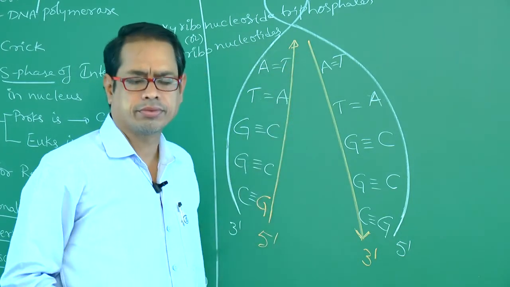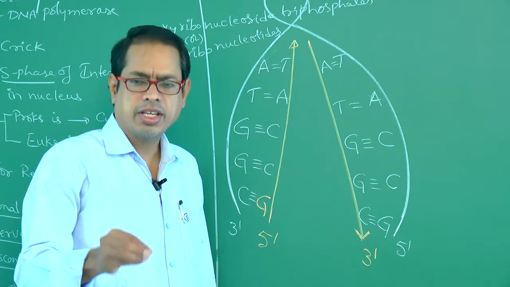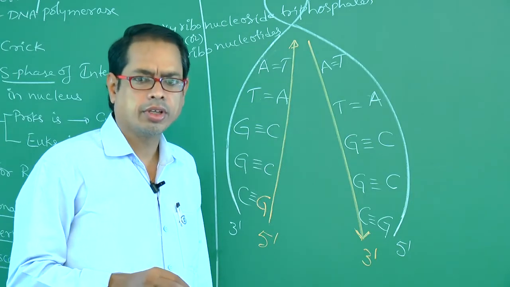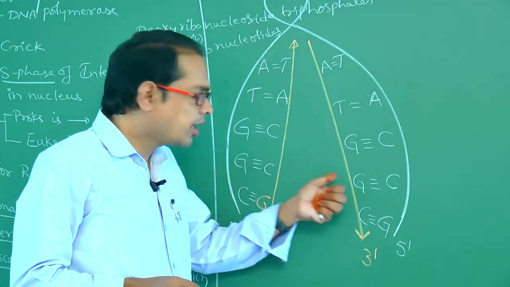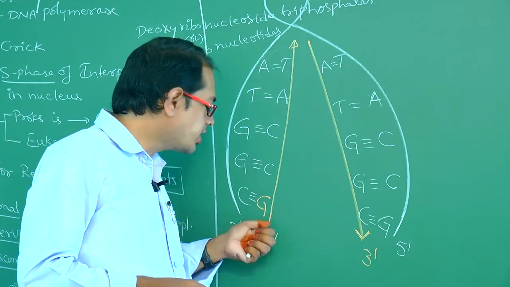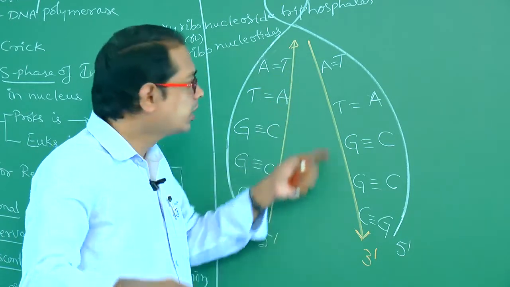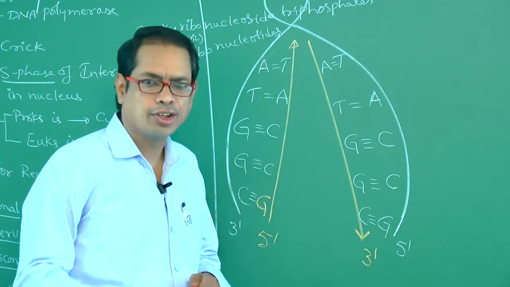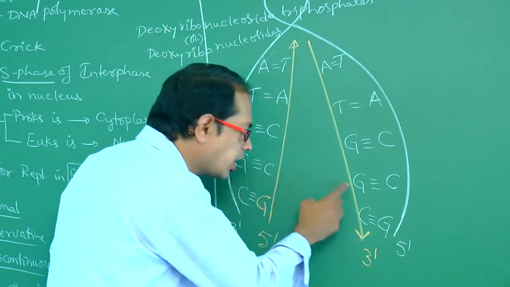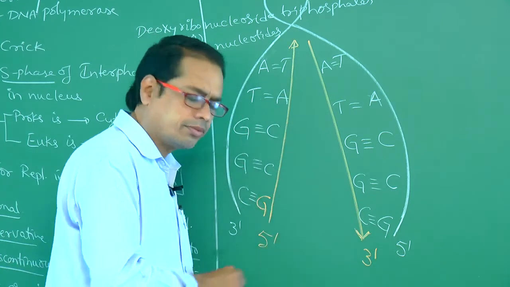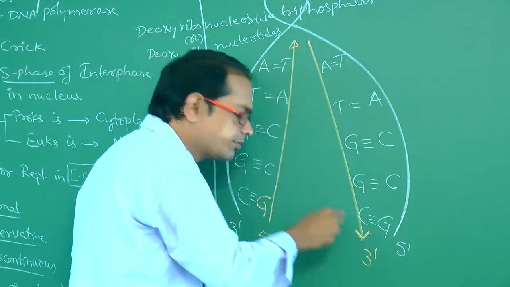That is the reason. If you say it like this, is it true or false? In DNA replication, one strand is synthesized from 5' to 3', the other strand is synthesized from 3' to 5'. Is it correct? No. Both the new DNA strands are synthesized from 5' to 3' only.